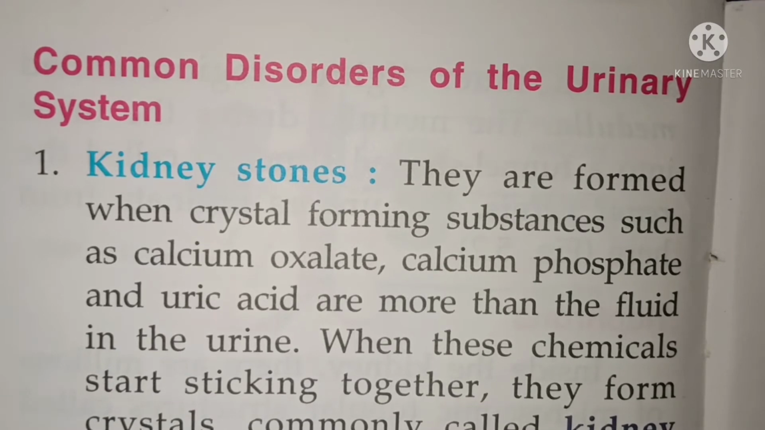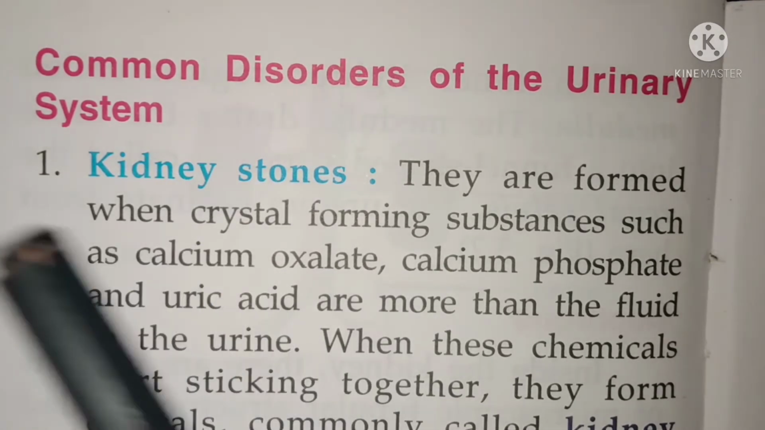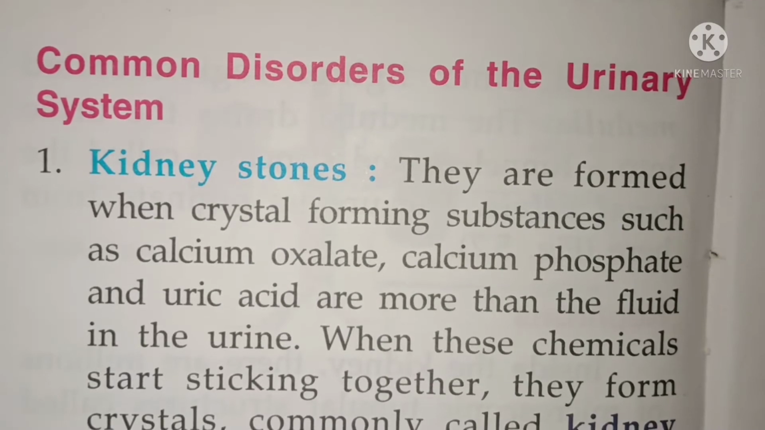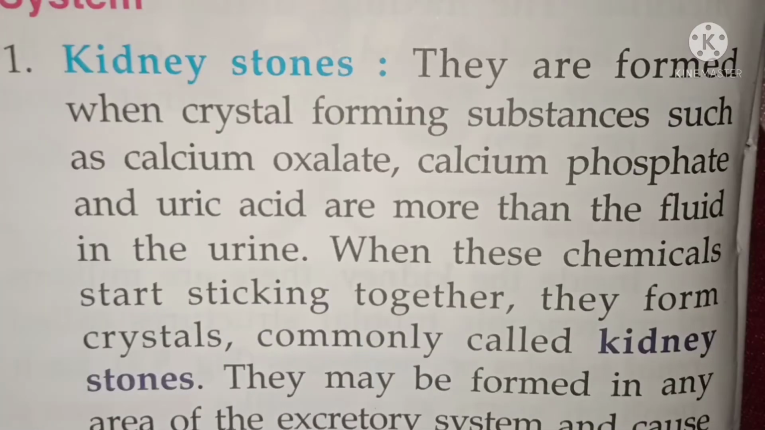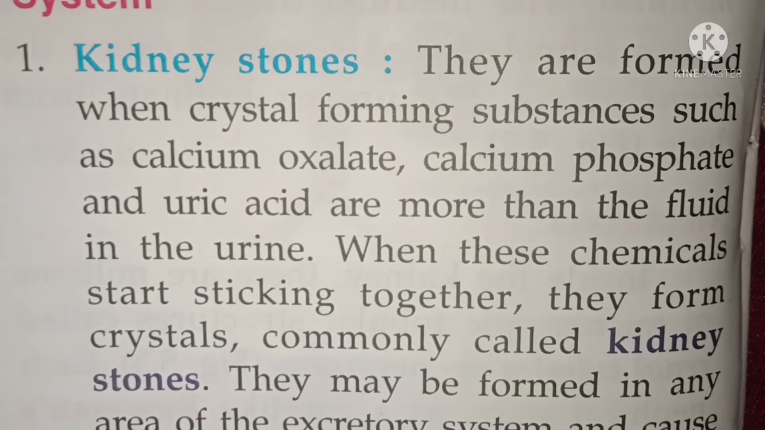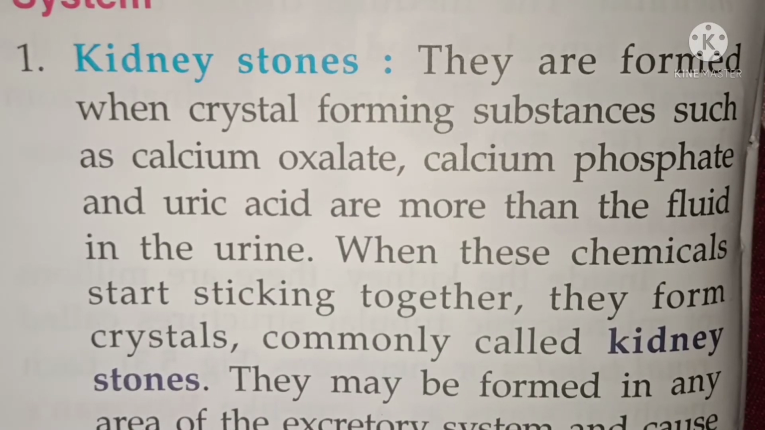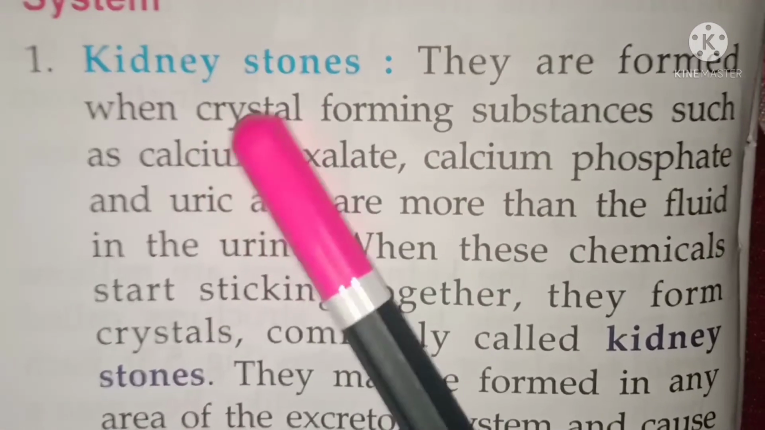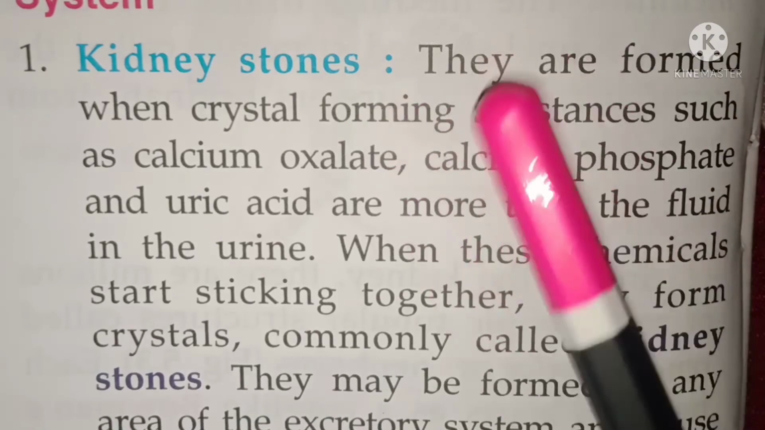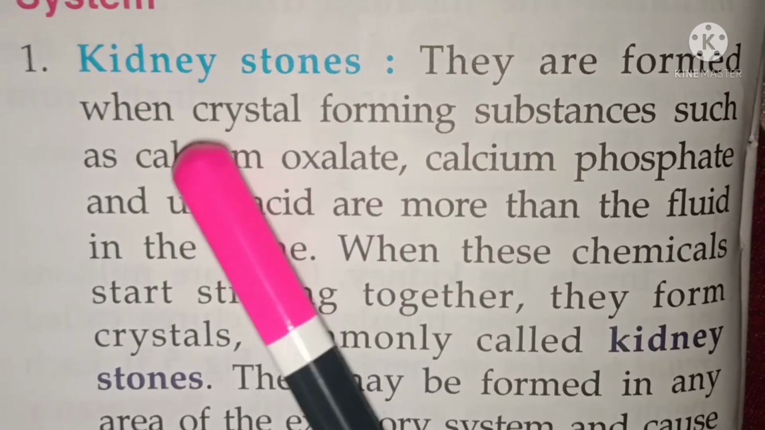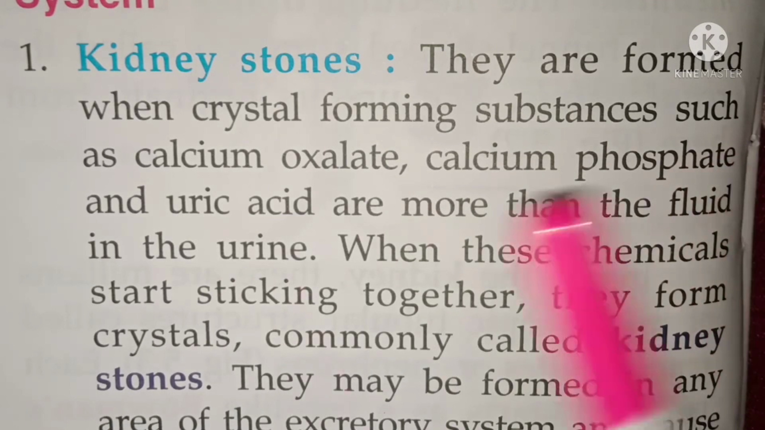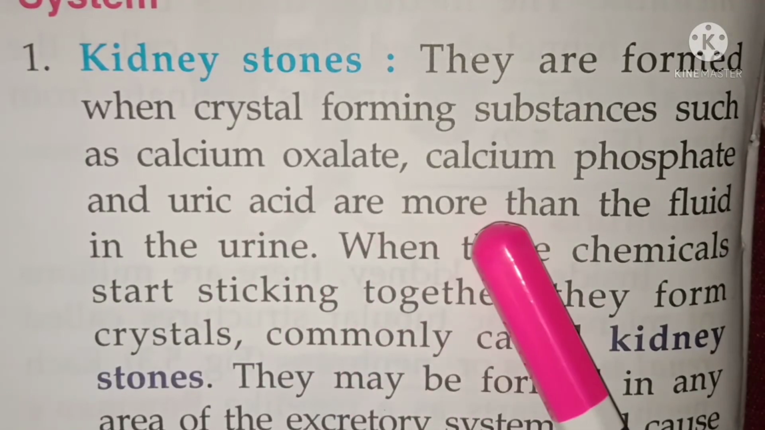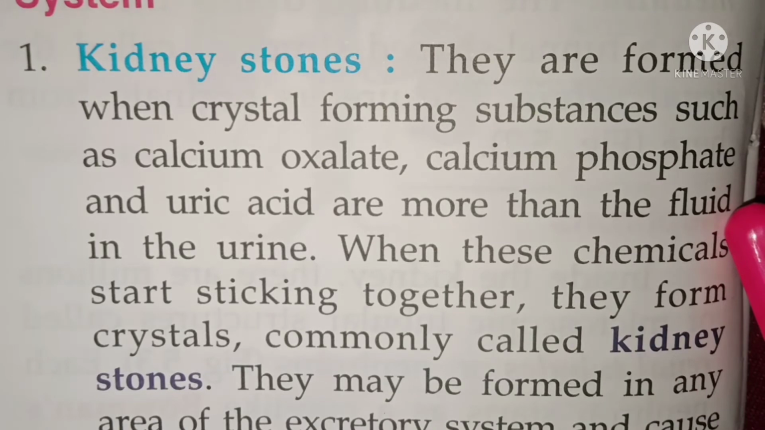Coming to some common disorders of the urinary system. Kidney stone is one of the main disorders of the urinary system. Let me explain how kidney stones are formed. They are formed when crystal forming substances, which are stone-like substances such as calcium oxalate, calcium phosphate and uric acid, are more than the fluid in the urine.